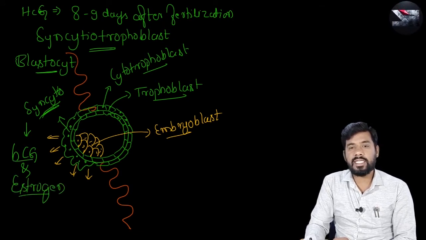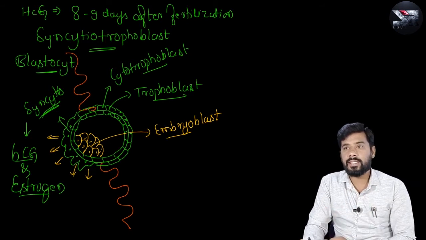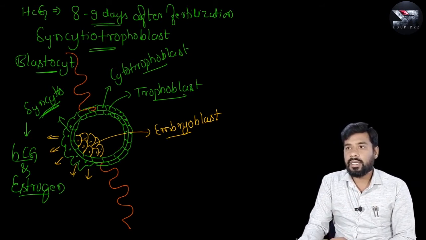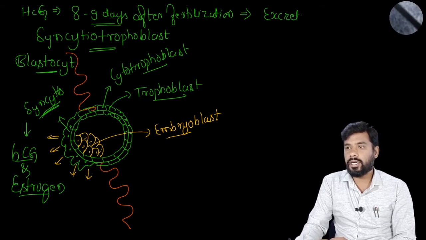and as I said just now, HCG will be released from 8 to 9 days after fertilization. That HCG will be excreted through urine.